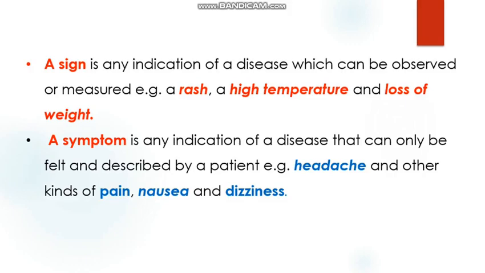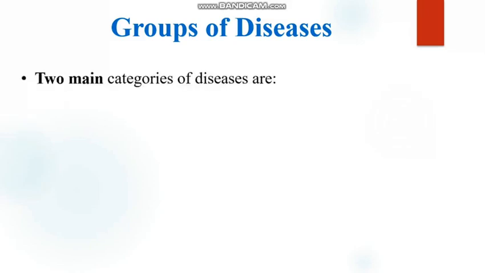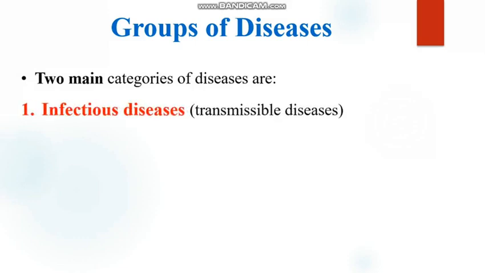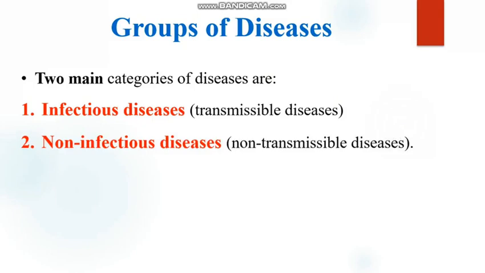Let us now look at groups of diseases. We have two main groups of diseases. Number one, we have infectious diseases. These are diseases that are transmissible, meaning that they can be transmitted from one person to another. Apart from infectious diseases, we also have non-infectious diseases, which are non-transmissible diseases. Let us now look at each of these main categories of diseases one by one.